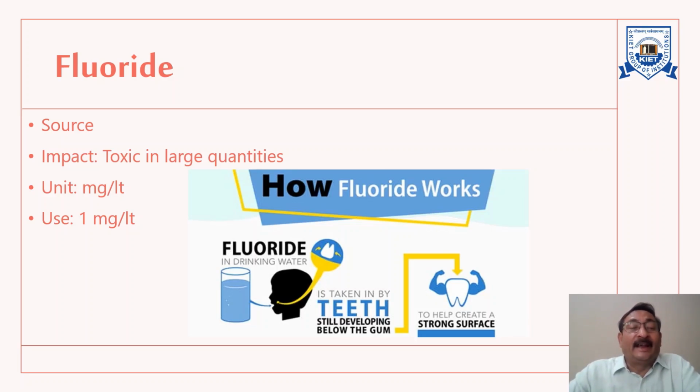The unit is milligram per liter. And as I had told, up to 1 or 1.5 milligram per liter, it is not a problem. But above 1.5 milligram per liter, mottling of teeth will start happening. And if it is more than 4 or 5 milligram per liter, then bone fluorosis or some skeletal abnormalities can happen.